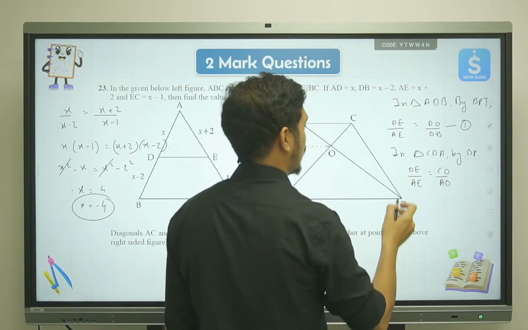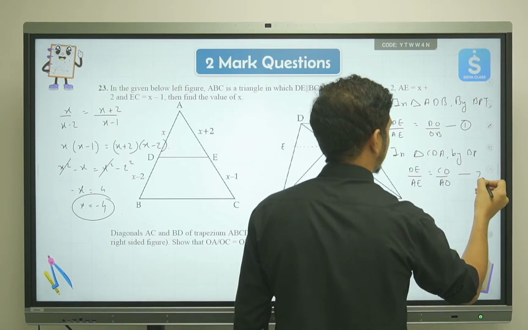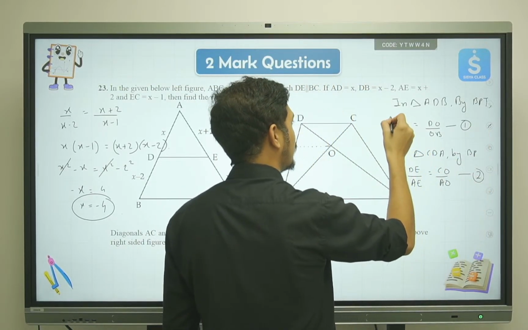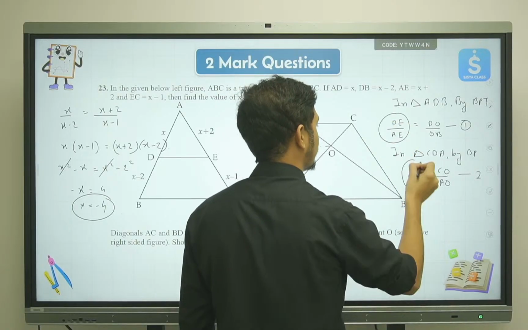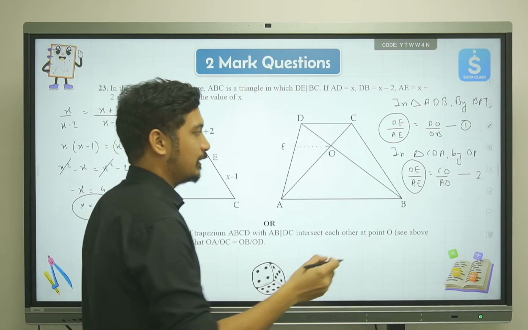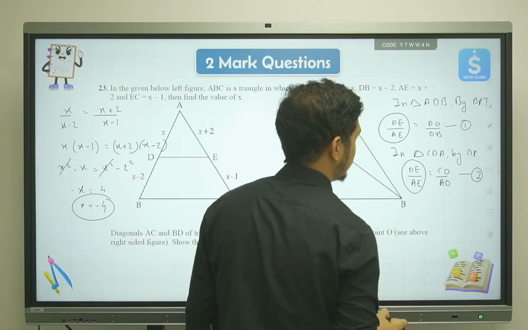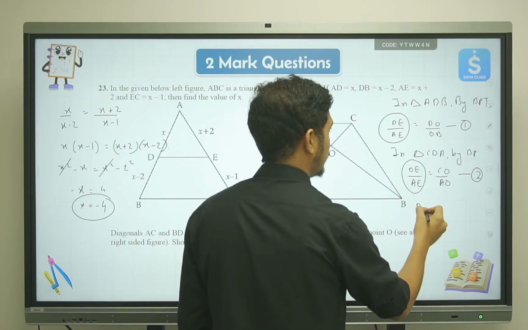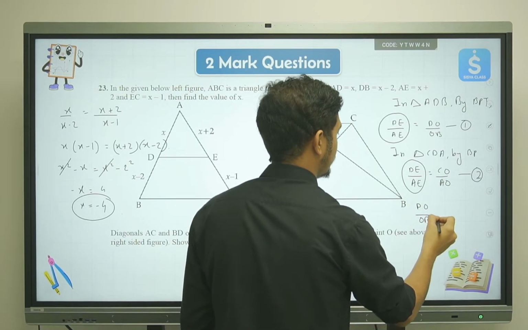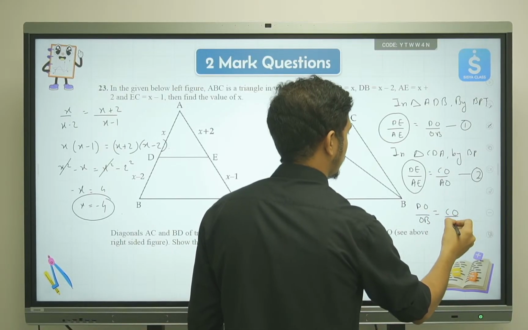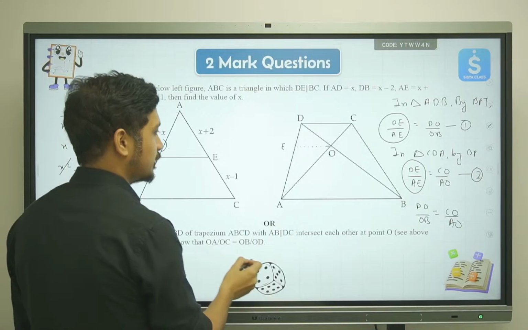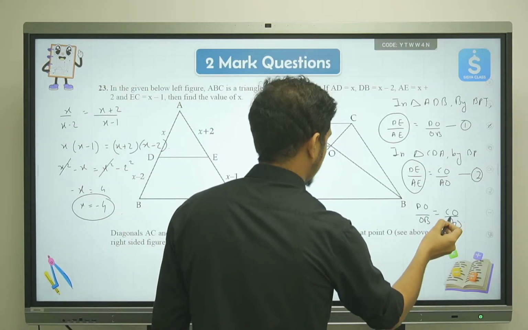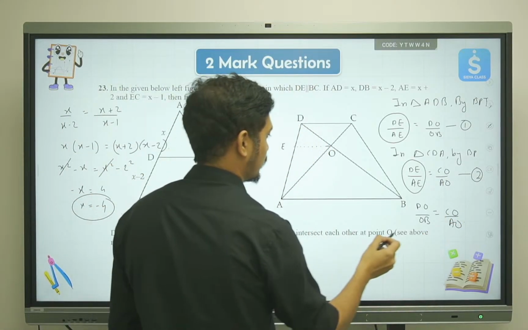Now in both cases, if you see equation number 1 and 2, my LHS is the same, and because my LHS is the same, I'll take these two equations and equate them. So the equation will be DO upon OB equals CO upon AO, and that's what we wanted to see: OA, OC, and then OB, OD.